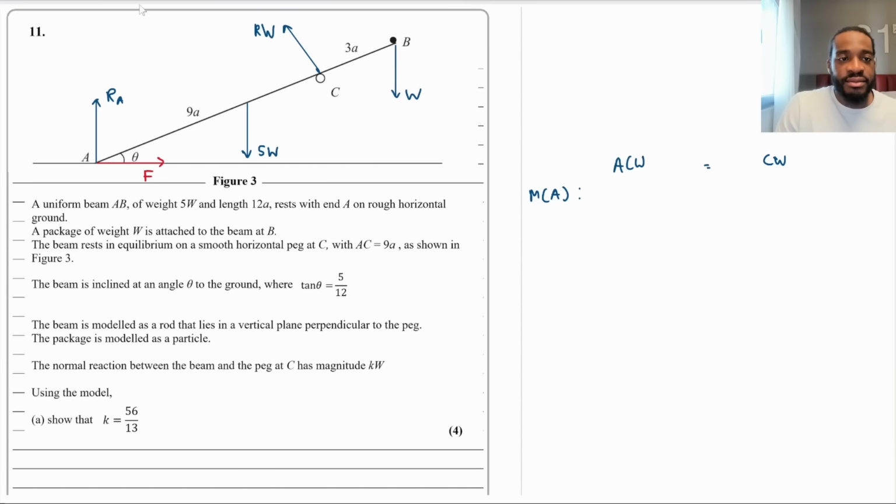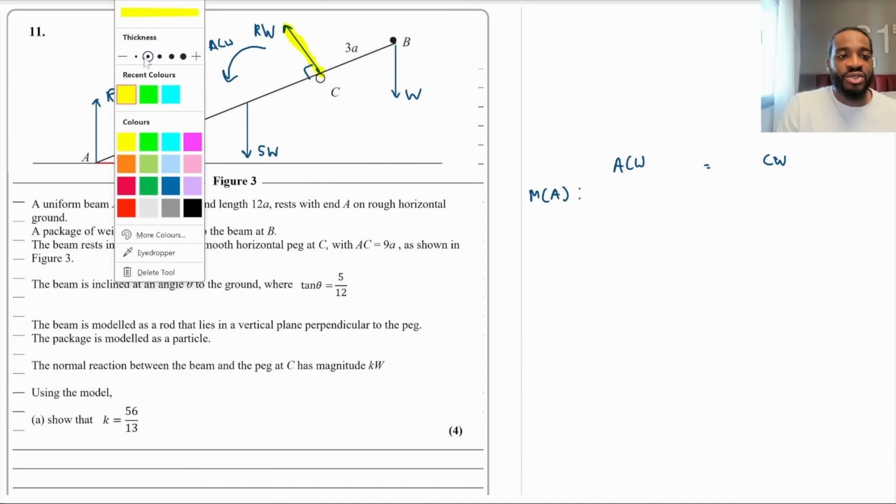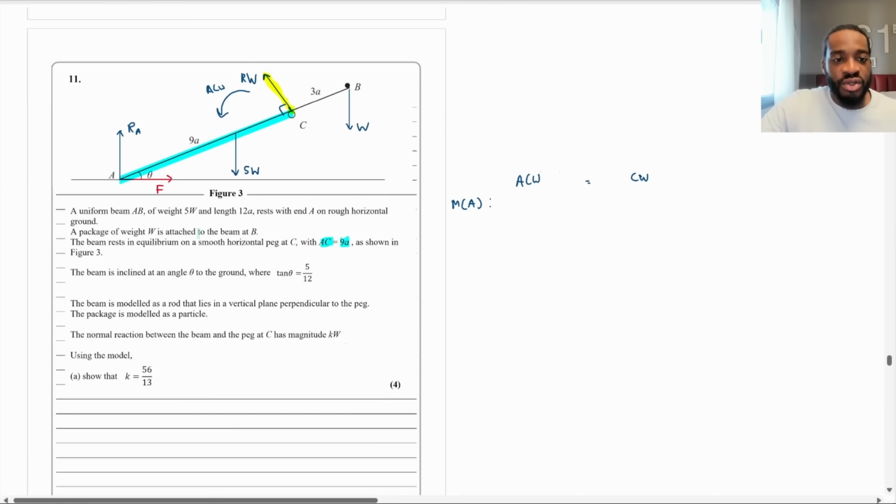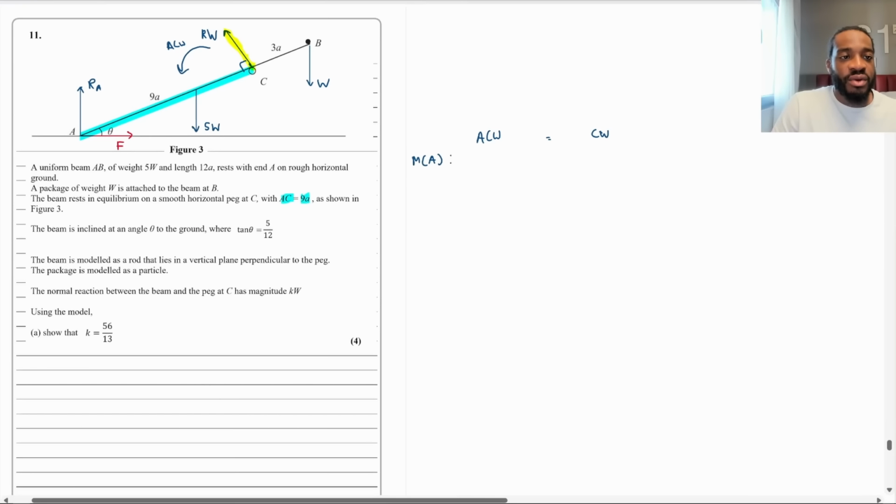So when I look at this here, the most obvious one I can see is this kW, right? This is a normal, so it's perpendicular to this beam. This is going that way. That is anti-clockwise. And this distance from the peg C to A is AC, which is 9A, right? So this distance right here is 9A, okay? Let me just make sure you guys can see everything I'm doing, by the way. So that means that the moment of the kW force is going to be the force times the perpendicular distance. So it's going to be kW times 9A, okay? That is the anti-clockwise moment.